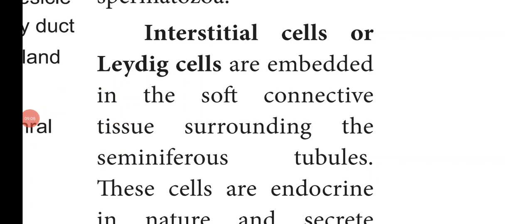Next, the seminiferous tubules are surrounded by a soft connective tissue called interstitial connective tissue. This interstitial connective tissue contains a special type of cells called interstitial cells, otherwise called Leydig cells.